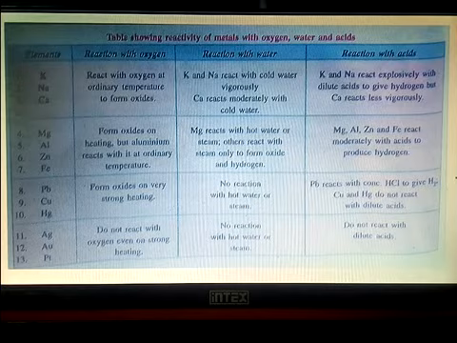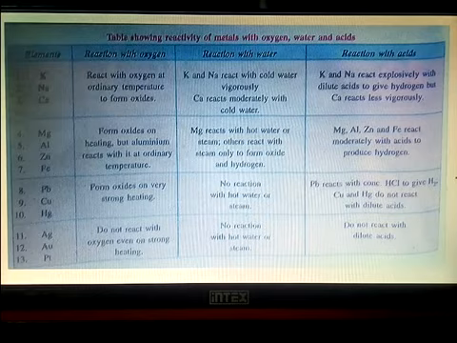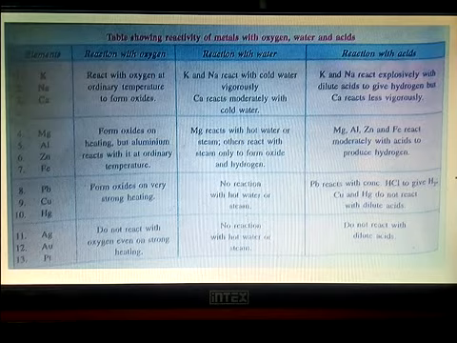Others react with steam only to form oxide and hydrogen. So magnesium can react with hot water as well as steam, but the rest of the metals like aluminium, zinc and iron can react with steam only. Then magnesium, aluminium, zinc and iron react moderately with acids to produce hydrogen.